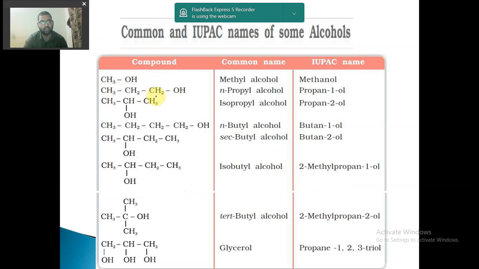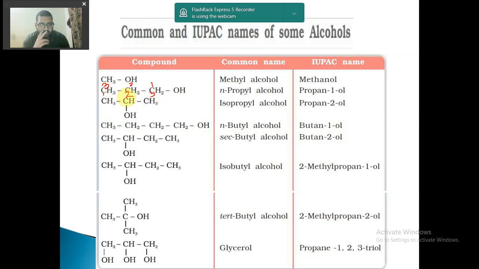This is my carbon atom, no? So I will start naming this carbon atom, because you see here 1 2, 1 2, this is the position of the alkyl group or oxyl group that is showing on the carbon chain. So to show the position at which the oxyl group is present, we have to name the carbon atom. We can name it like 1 2 3, or we can name it like 1 2 3. Both ways are possible.